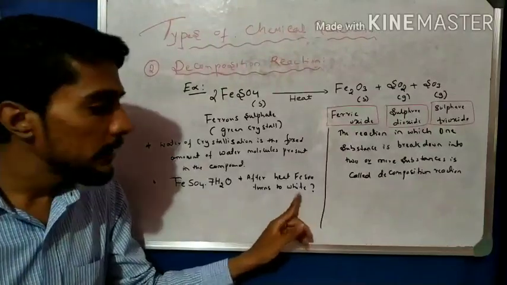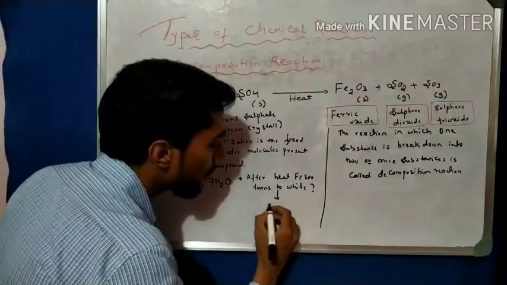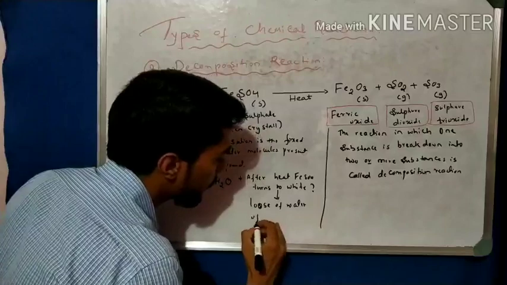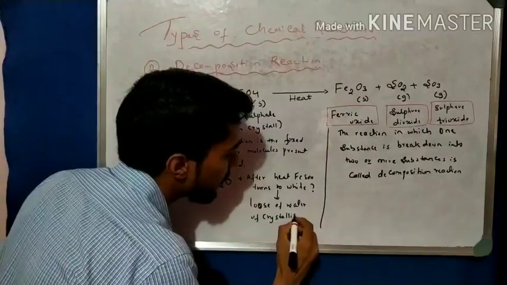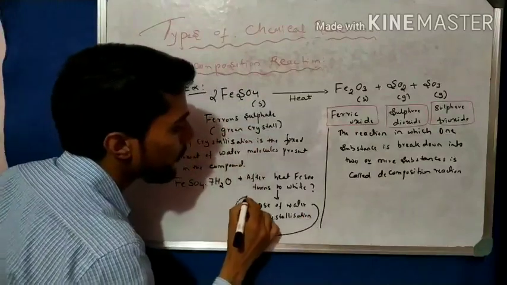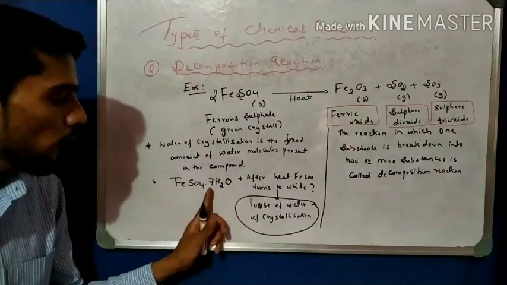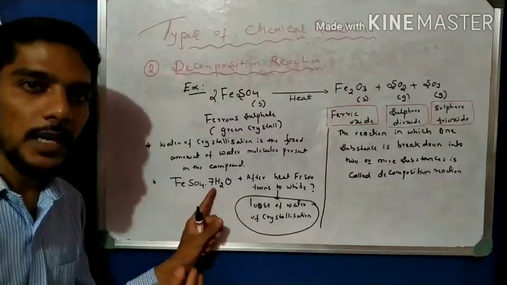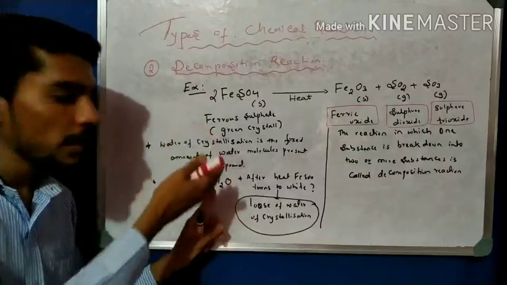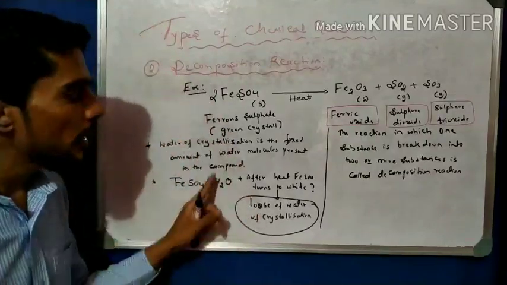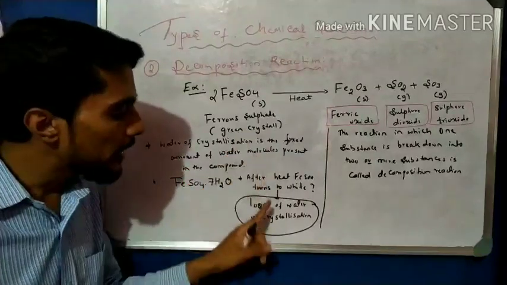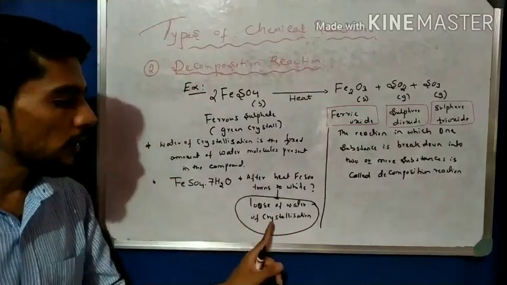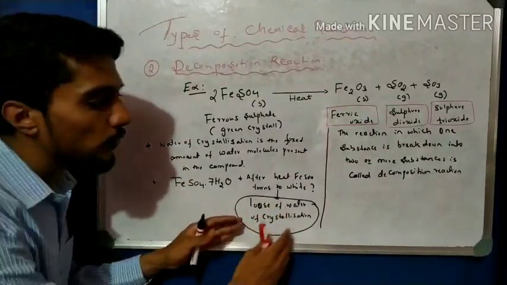Why did this happen? This is because of the loss of water of crystallization. This is the answer. When the substance is heated, the 7 molecules of water reach their boiling point and evaporate. When these 7 molecules evaporate from the substance, the green color is lost and it becomes white. This white color is due to the loss of the 7 molecules of water of crystallization.